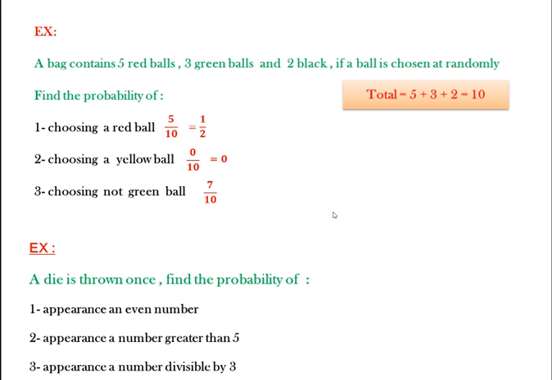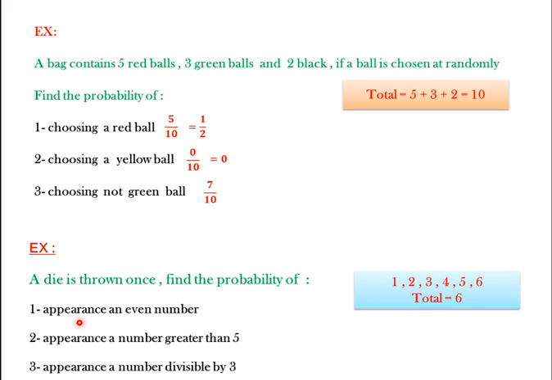Another example: a die is thrown once. Find the probability of the appearance of an even number. Number 2, the appearance of a number greater than 5. Number 3, the appearance of a number divisible by 3. At first, we know the die contains numbers from 1 to 6: 1, 2, 3, 4, 5, 6. How many numbers are there here? By total, I mean how many numbers? 1, 2, 3, 4, 5, then the total will be 6.